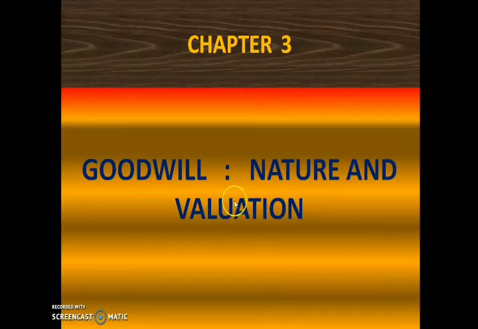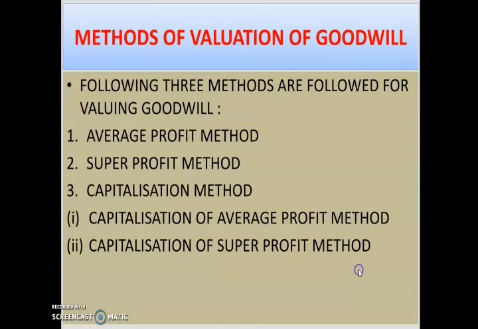Children, we were discussing chapter 3, that is goodwill, nature and valuation. In our previous class we have discussed the average profit method and super profit method of calculation of goodwill. Today we will discuss the capitalization method. Under the capitalization method we again have two sub methods. They are capitalization of average profit method and capitalization of super profit method.